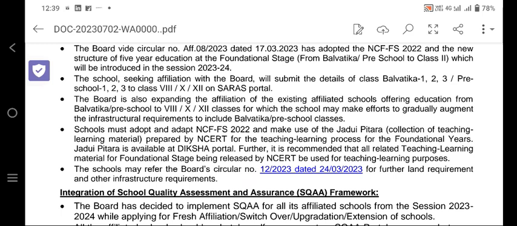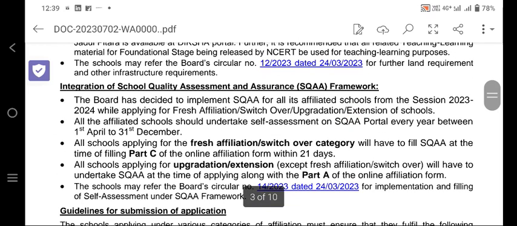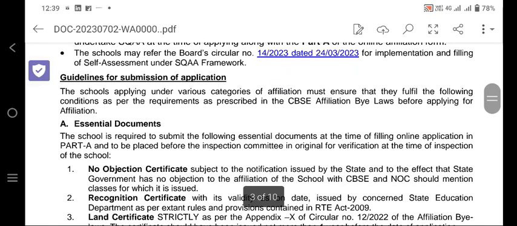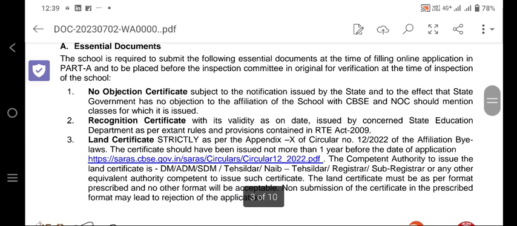The board is expanding the affiliation of the existing affiliated schools offering education from Balvatika, preschool to 8, 10 or 12. So SQAF, I have already made the videos, you can watch them. Also the guidelines for submission of the application, very important, these guidelines. What are the essential documents to be submitted while you are applying for the affiliation?